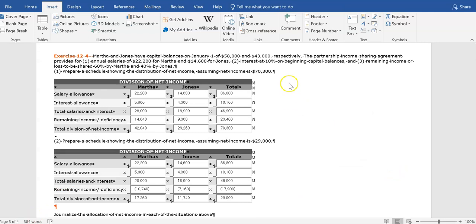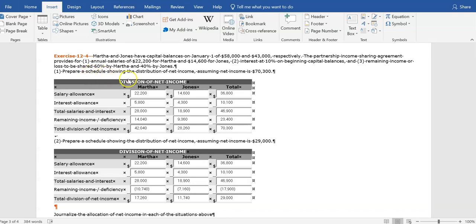All right, this last exercise has us working with the distribution of net income. Martha and Jones have capital balances on the 1st of January of $58,000 and $43,000 respectively. The partnership income sharing agreement provides for annual salaries of $22,200 for Martha and $14,600 for Jones. Additionally, they are paid interest of 10% on their beginning of the year capital balances, and any remaining income or loss after salaries and interest are paid will be shared 60% by Martha, 40% by Jones.